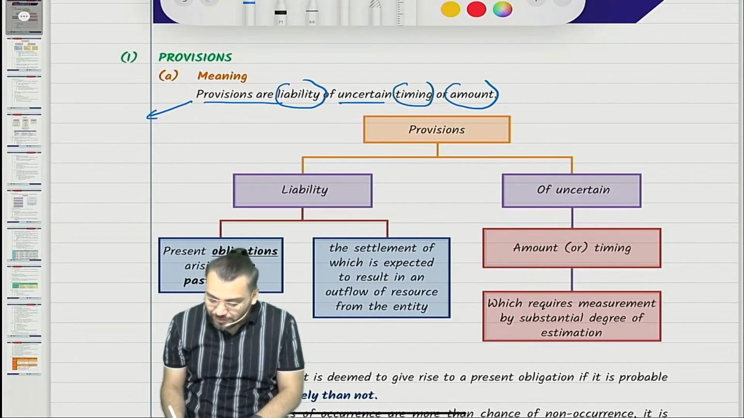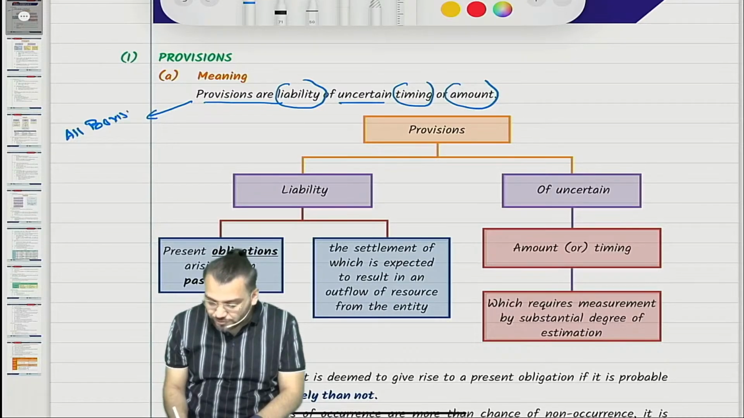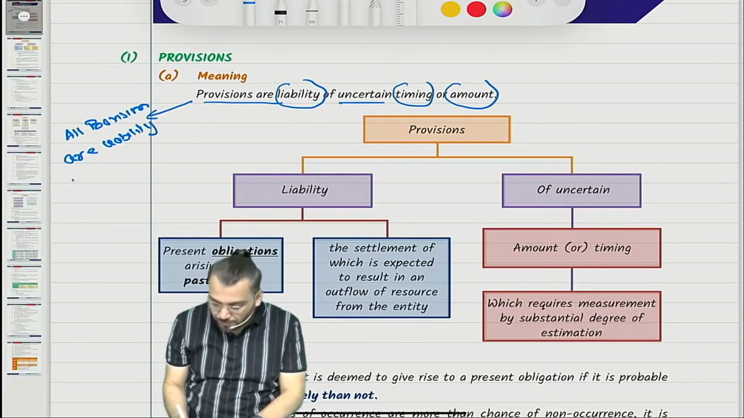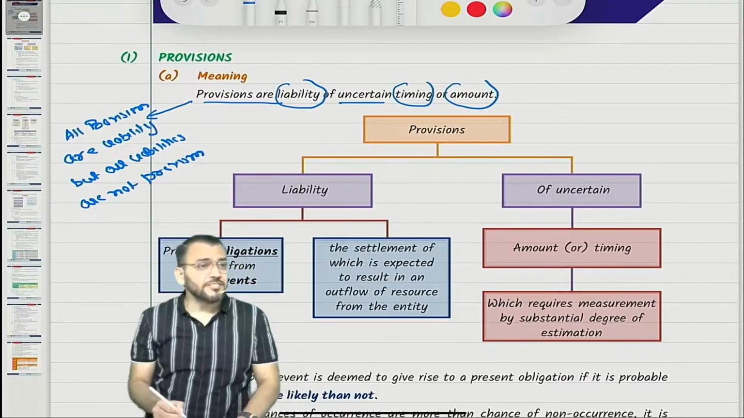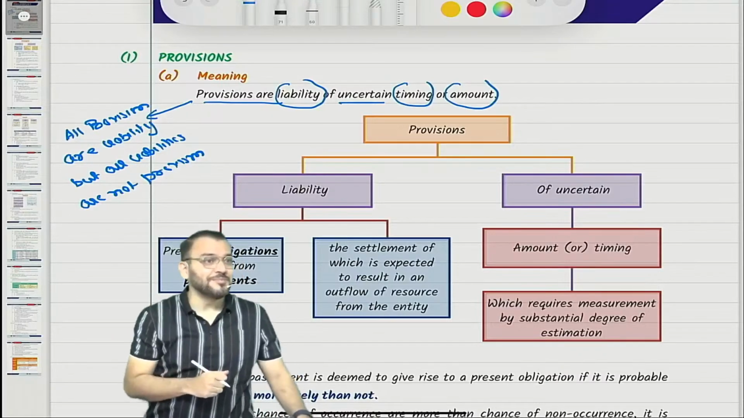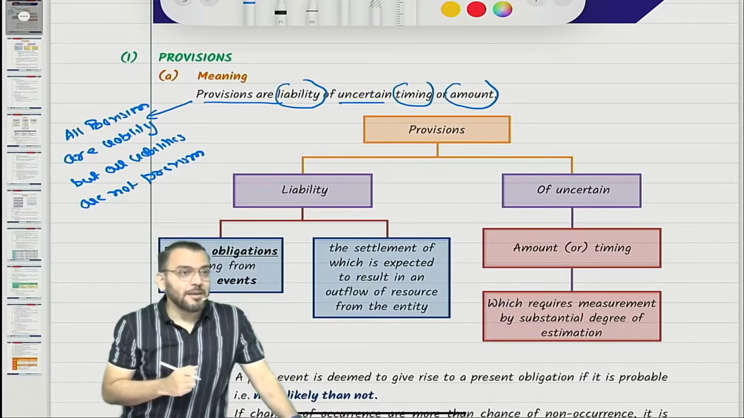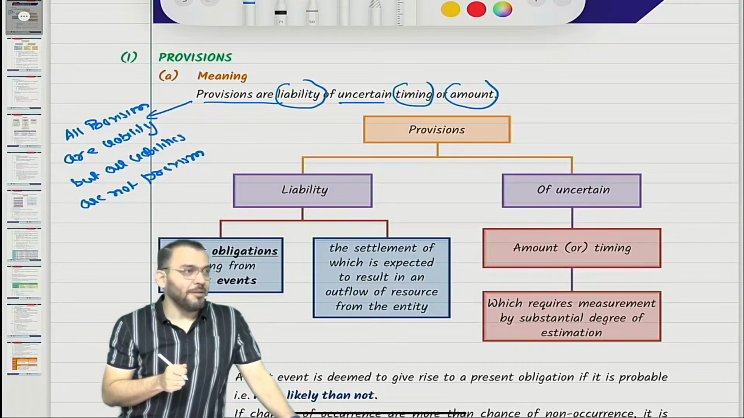So can I say in this way: all provisions are liability but all liabilities are not provision. Now you'll ask me, sir, what is liability? You are not going to leave me, am I right or not?